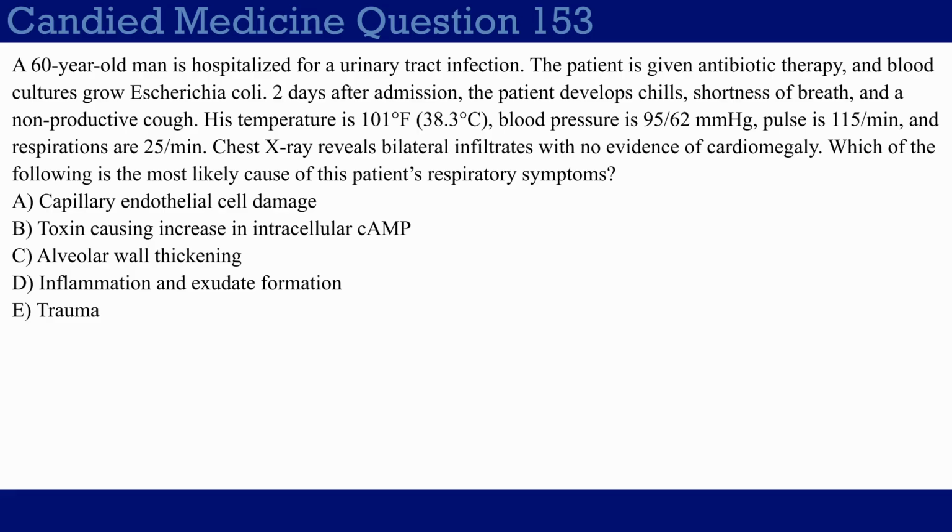Chest X-ray reveals bilateral infiltrates with no evidence of cardiomegaly. Which of the following is the most likely cause of this patient's respiratory symptoms? Choice A, capillary endothelial cell damage. Choice B, toxin causing increase in intracellular cAMP. Choice C, alveolar wall thickening. Choice D, inflammation and exudate formation. Or choice E, trauma. I'll wait 5 seconds and answer the question.